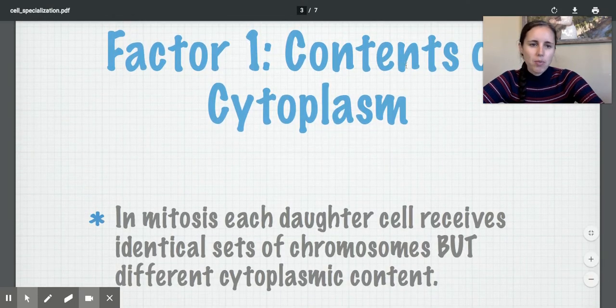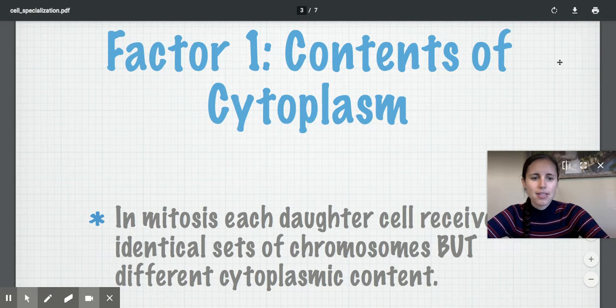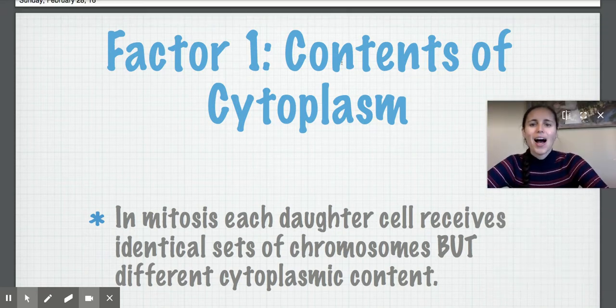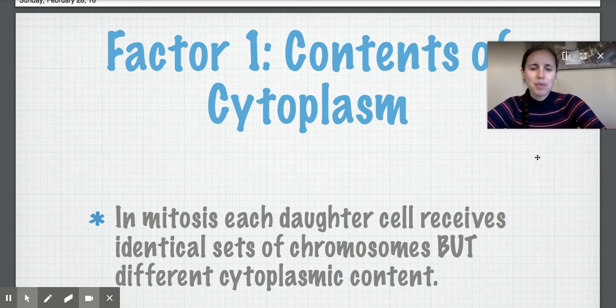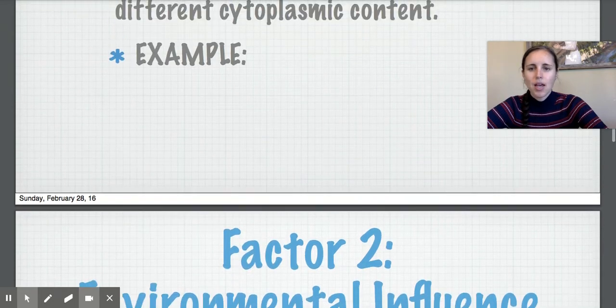So one way that we can cause cells to specialize is the contents of the cytoplasm. In mitosis, each daughter cell receives identical sets of chromosomes, but you can get different cytoplasmic content. The only thing that has to be the exact same during cell division, during mitosis, is you have to get an exact copy of the DNA. What the cell chooses to pass on in the cytoplasm can be different and can help to specialize a cell.